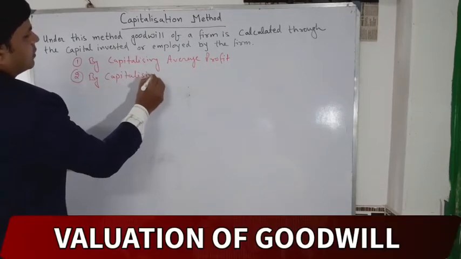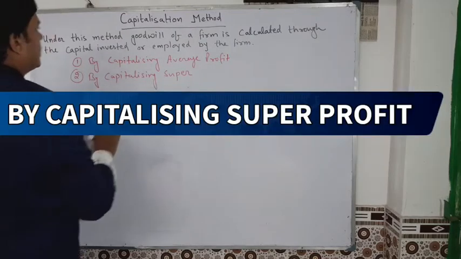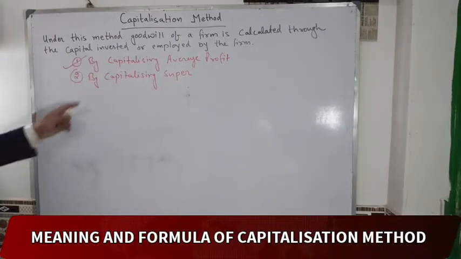Today I will discuss capitalizing average profit.